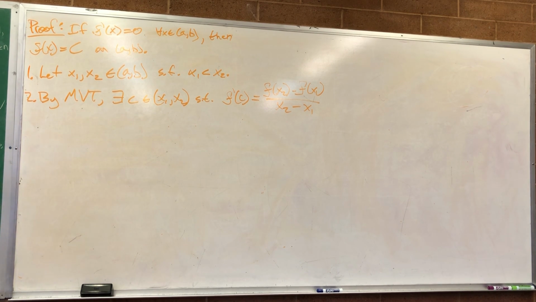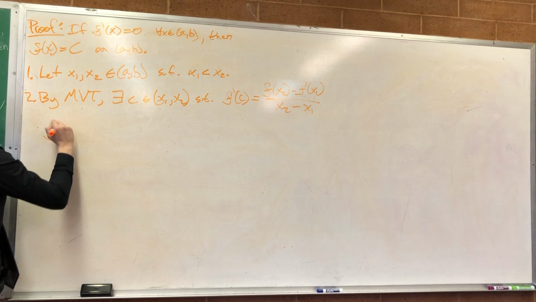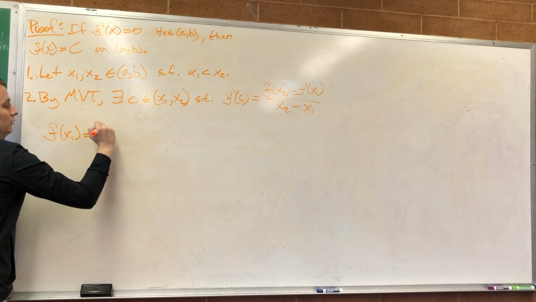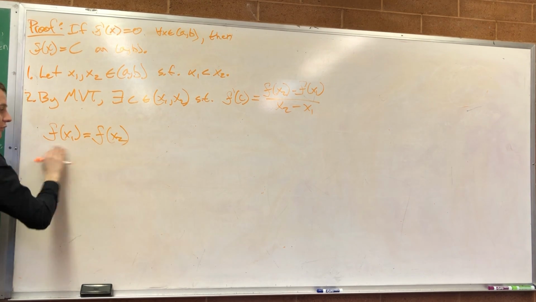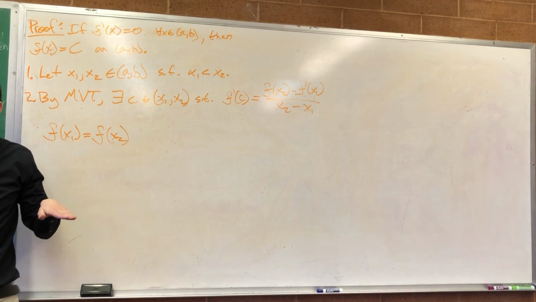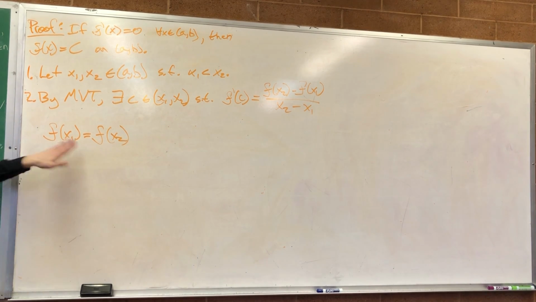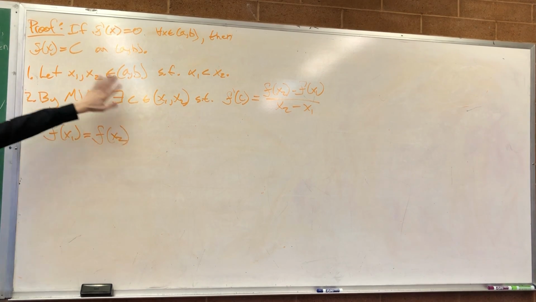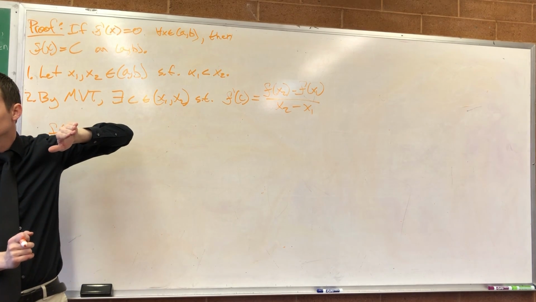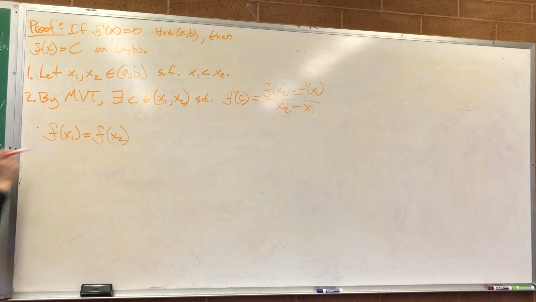So I'm trying to prove that for any 2 points x1 and x2 that you choose, f of x1 is equal to f of x2. If this is true for any 2 points you choose, then our function is a constant function. Every input gives the same output. So we pick 2 random inputs, and we just call the smaller of them x1. My job now is to show this is true using the fact that the derivative is 0.